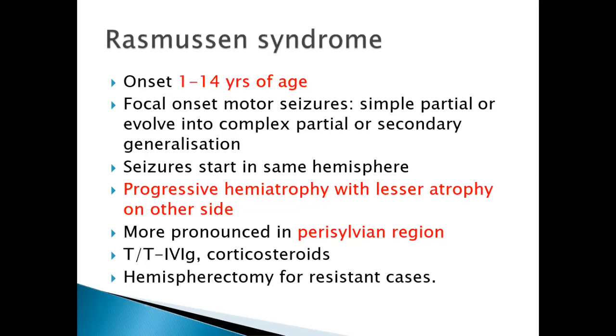Here initially we give the different types of antiepileptic medications. We will give the steroids. Sometimes we have to give the IVIG. In resistant cases, we need to do the hemispherectomy. So Rasmussen syndrome patients present with focal seizures, focal onset motor seizures, and seizures start in one hemisphere and more pronounced in the perisylvian region. Treatment is by IVIG, corticosteroids, and in resistant cases you have to do the hemispherectomy.